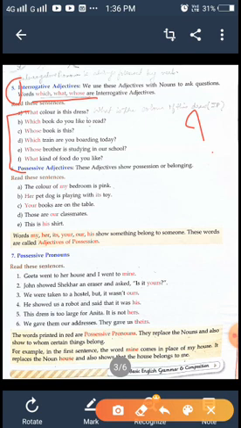Which book do you like to read? Whose book is this? Which train are you boarding today? Whose brother is studying in our school? What kind of food do you like? So here it is what, which, whose, what. All these words show questions. That means they are interrogative adjectives.